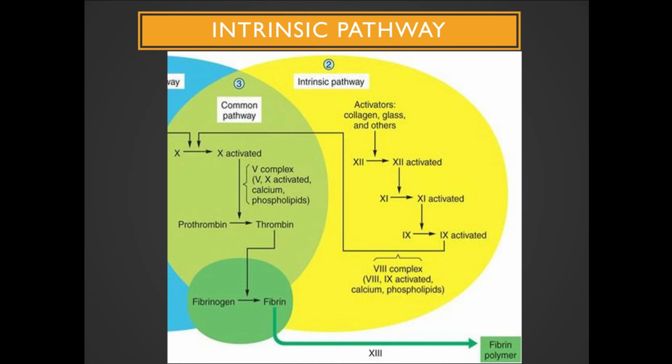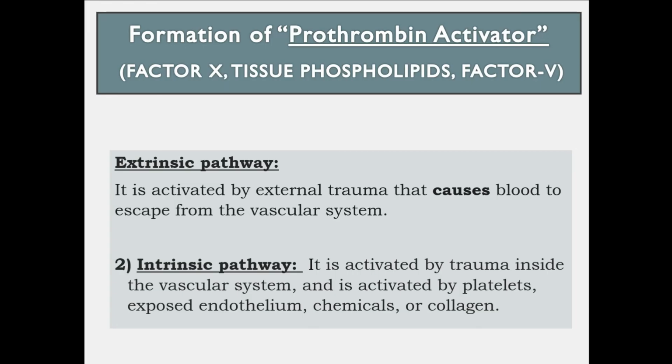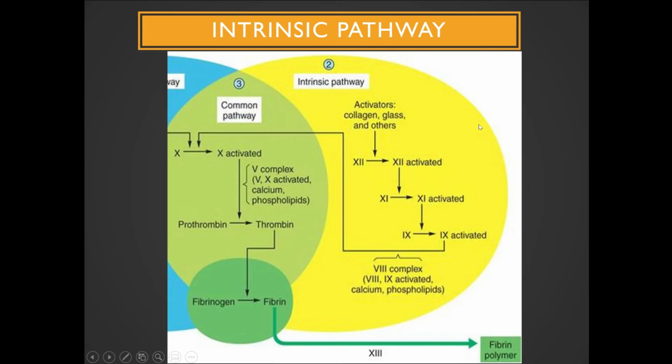In this picture, we will discuss only the intrinsic pathway that will lead to the formation of this complex. This complex is the prothrombin activator. Very good. Prothrombin activator is the combination of factor 10, tissue phospholipids, and factor 5. So remember prothrombin activator, because it will activate prothrombin into thrombin.